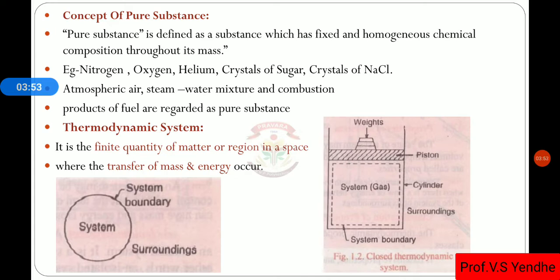That means the system has a finite quantity of matter or region in space where the transfer of mass as well as energy is possible. This wall is the boundary. This is the boundary of the cylinder where the transfer of mass as well as energy is possible.